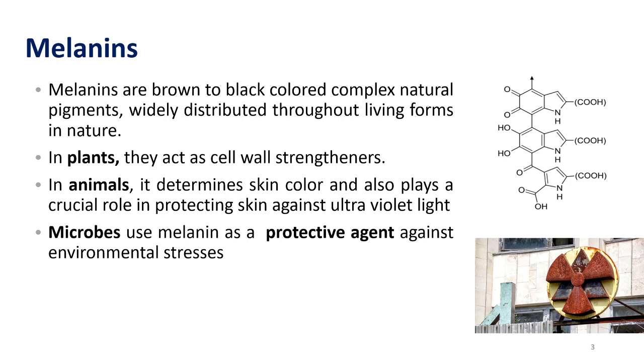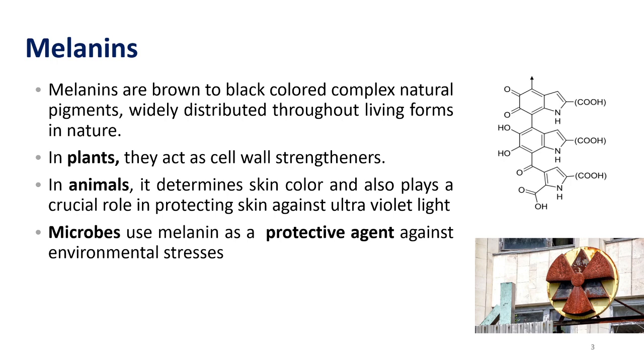Mainly in the case of animals, or in the case of humans also, it determines the skin color. Skin color is determined by the various concentrations of melanin in our skin. Apart from that, it mainly protects us from UV irradiation, and a decrease in melanin can adversely affect human beings. It can result in more chances of getting cancer, etc. Melanin mainly protects us from getting mutations, UV mediated mutations. It is a UV protector.